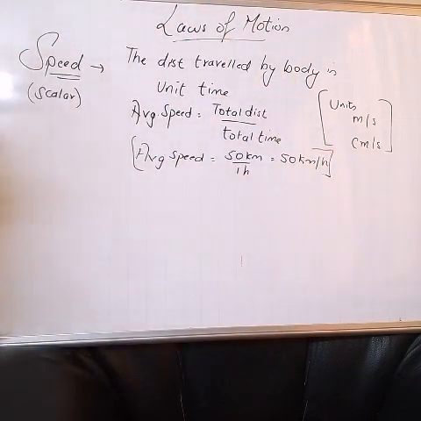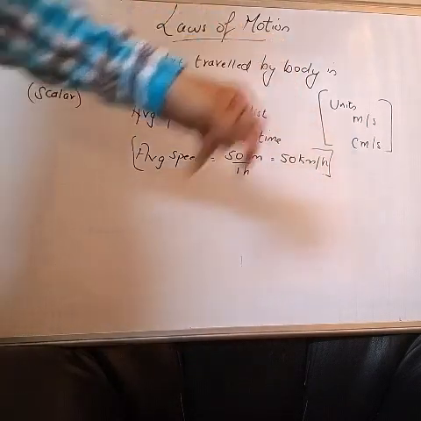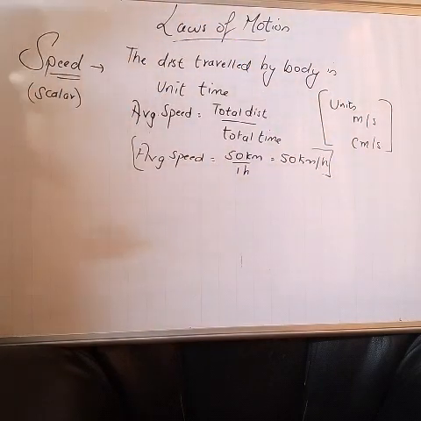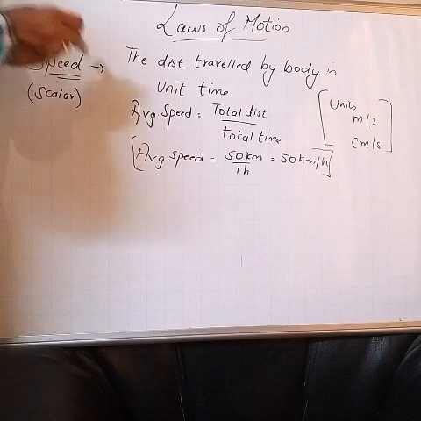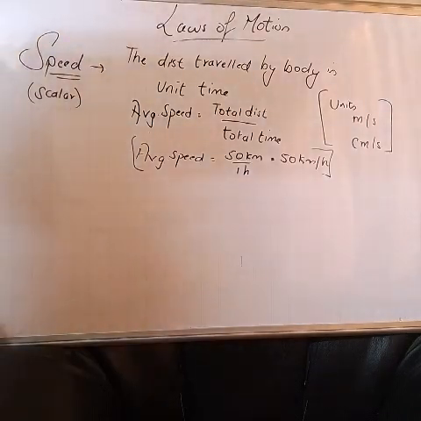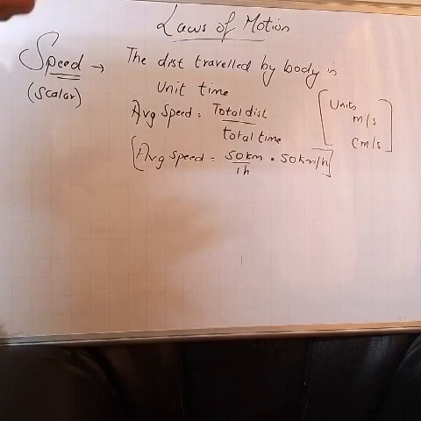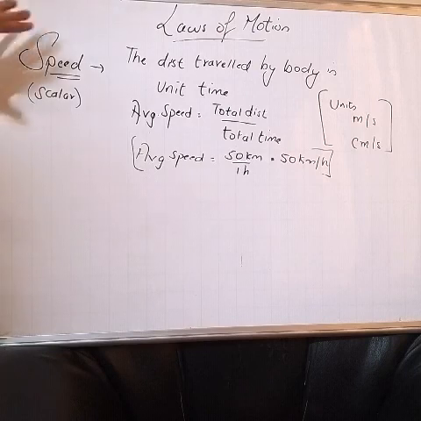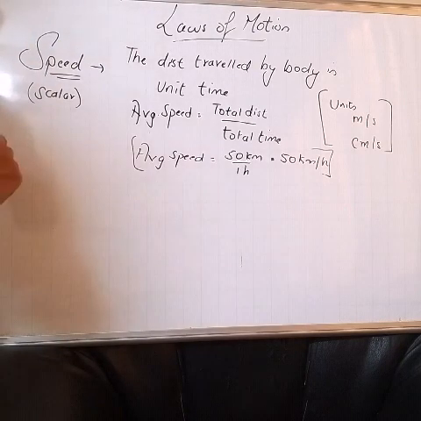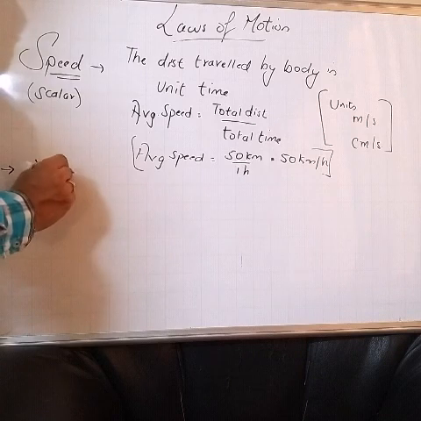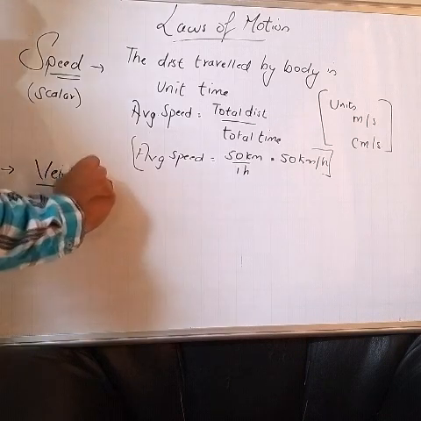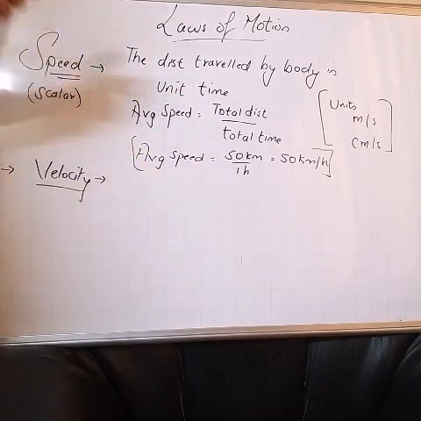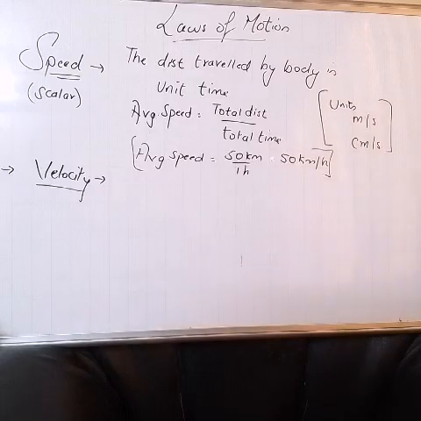Units of speed. Units in SI system is meter per second, and in CGS it is centimeter per second. And one more thing, speed is a scalar physical quantity. Understood? It has no direction, it has only magnitude. Now, if you understand speed, then understanding velocity is also easy. So it's a simple logic. Speed is concerned with what? Linked with what? Distance. While velocity is concerned with displacement.